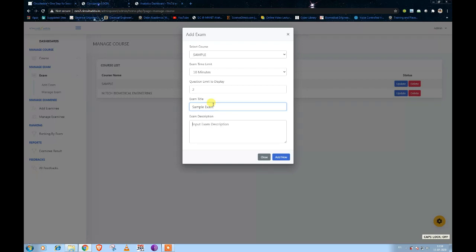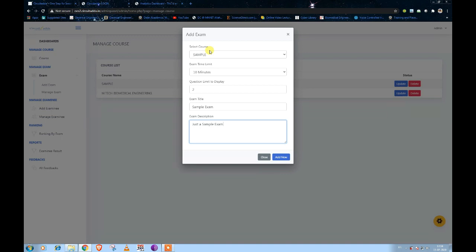And then what is the description? If you want to place any description or instructions, you can place them here. And then after providing all the details, be careful with the select course option. You have to select that particular course for which you are going to create the exam. For example, if you want to create an exam for class 1, you have to select class from here.